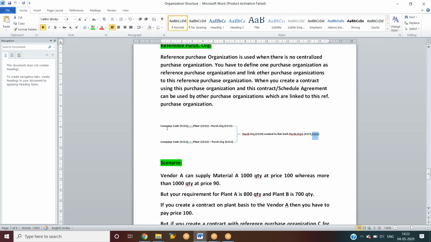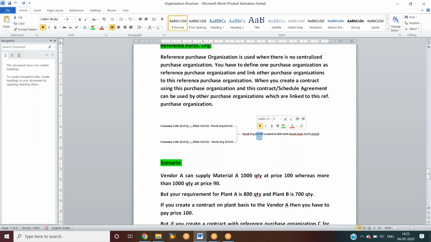See here, one company code is having two plants, and another company code is having two plants. For each plant there is one purchasing organization, and these two purchasing organizations are linked with another purchasing organization.